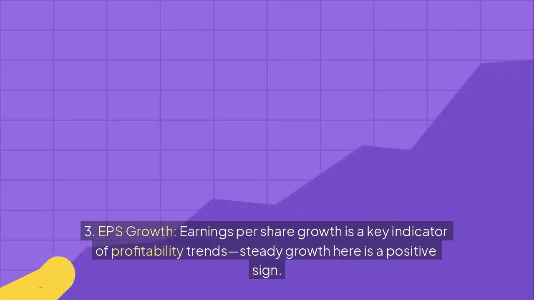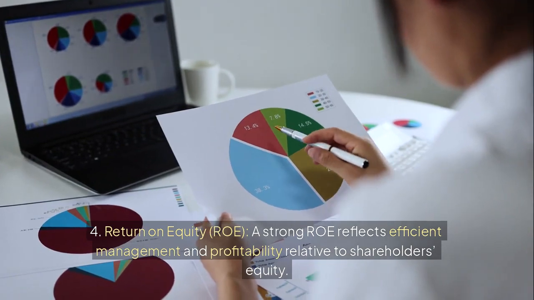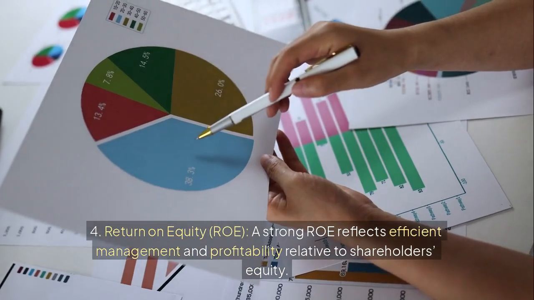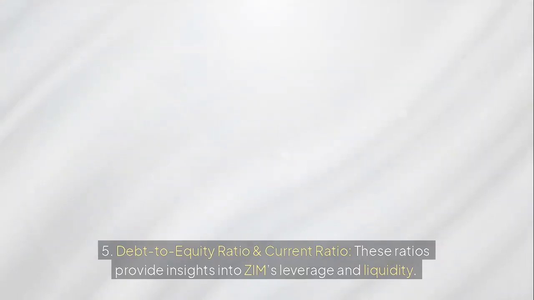3. EPS growth. Earnings per share growth is a key indicator of profitability trends. Steady growth here is a positive sign. 4. Return on equity, ROE. A strong ROE reflects efficient management and profitability relative to shareholders' equity. 5. Debt to equity ratio and current ratio. These ratios provide insights into ZIM's leverage and liquidity.